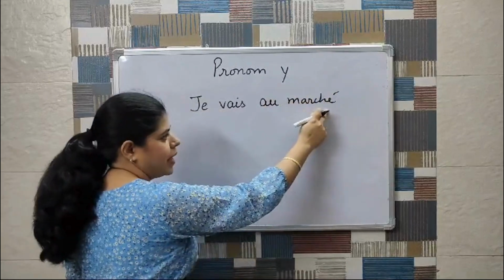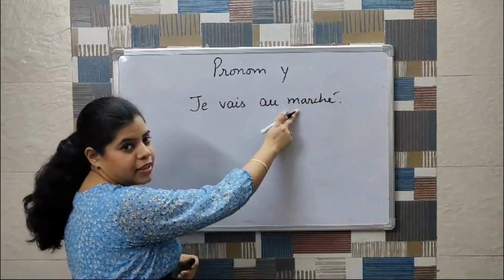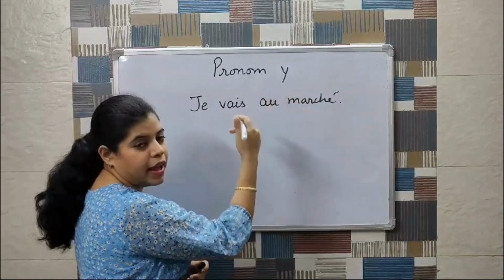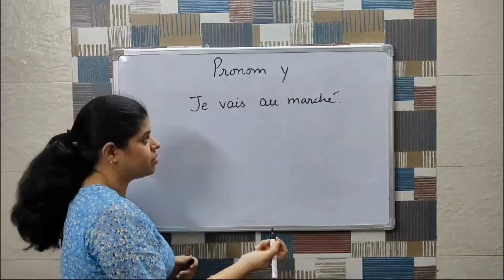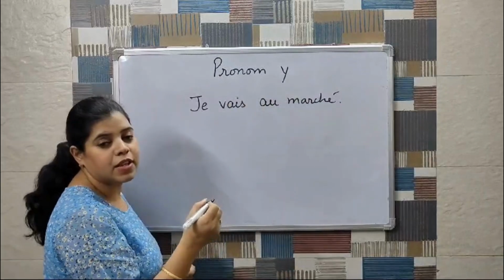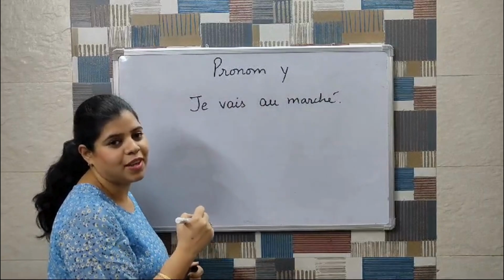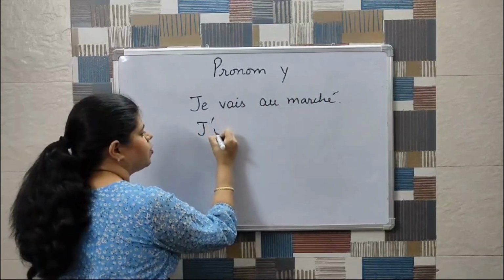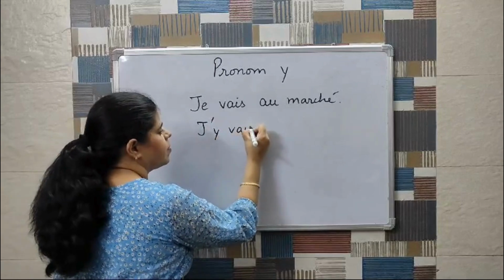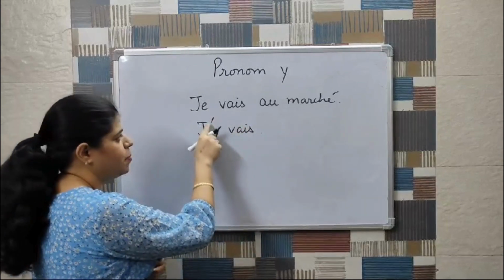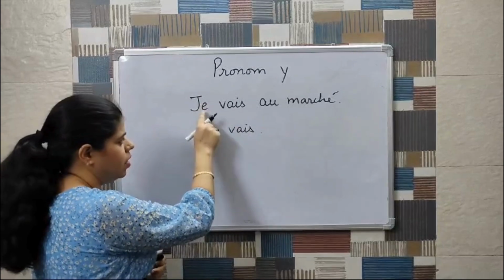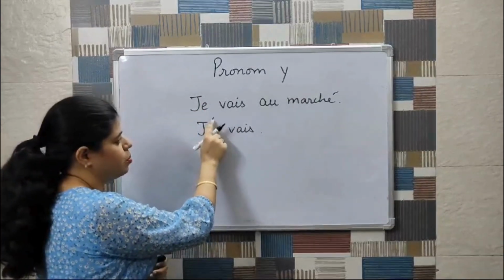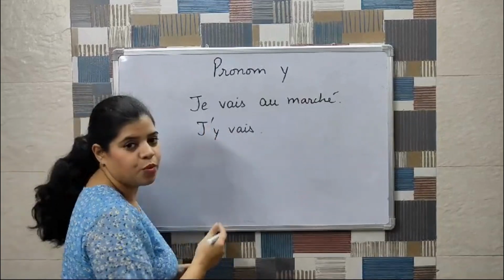Now, marché is a place, and to replace this place in the sentence, I can replace it with pronom Y. And where do we place the pronom Y? We place it before the first conjugated verb. So, I'll write j'y vais. I have used apostrophe here because je and y, the vowel, will clash. That's why I have used j'y vais.